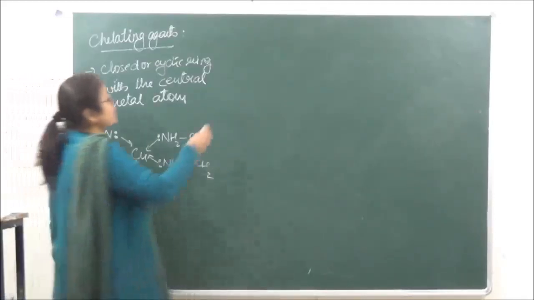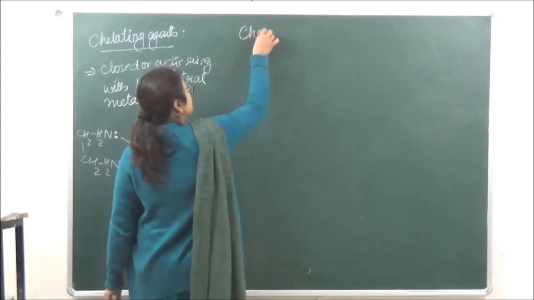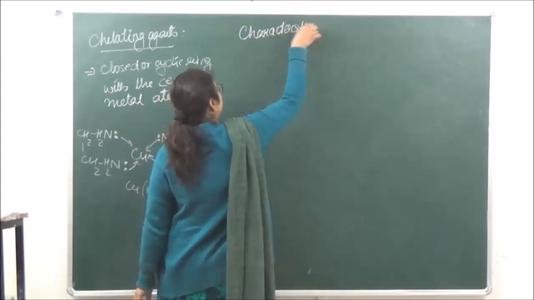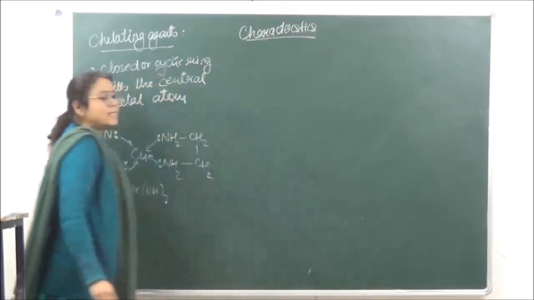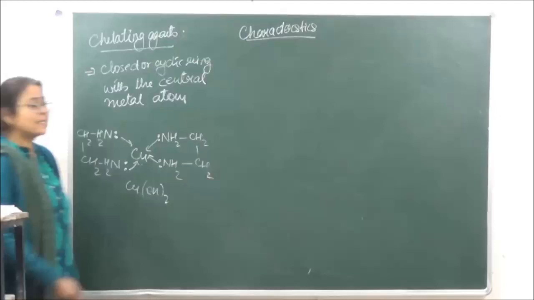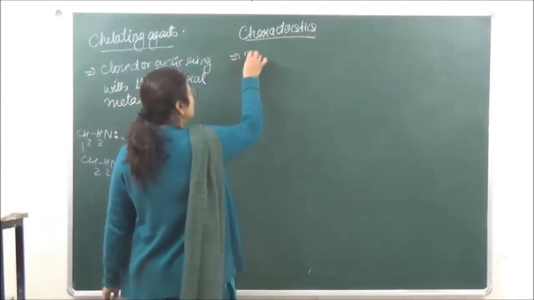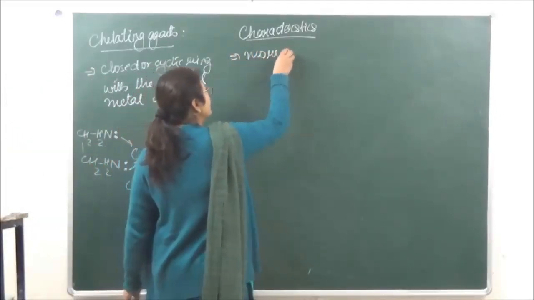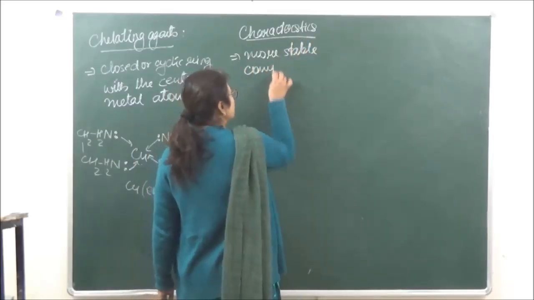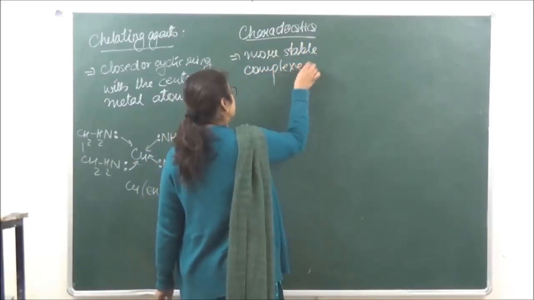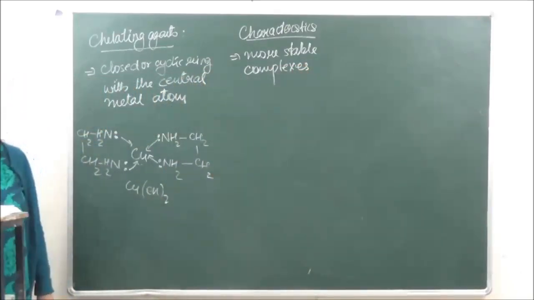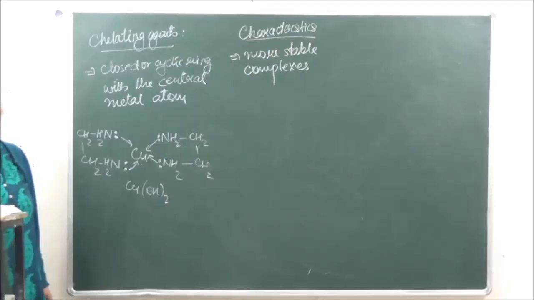What are going to be the characteristics of chelates? The first is that chelating ligands are going to form more stable complexes than monodentate ligands.